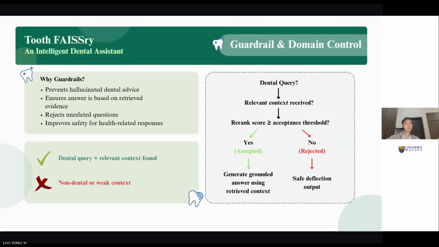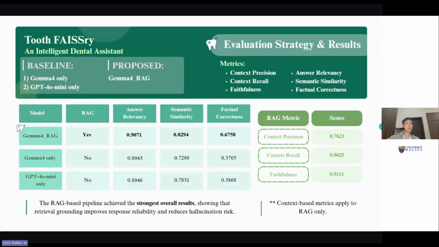Everyone loves benchmarks. So does it actually look good? We ran the RAGAS metrics: context precision, recall, and faithfulness. We put our Gemma 4 RAG pipeline up against a standalone Gemma 4 and against a standard GPT-4o mini. Look at these numbers. The answer relevancy for Gemma 4 hits 0.9 and for GPT-4o mini is 0.80. And semantic similarity we hit 0.89 and GPT-4o mini hits 0.67.